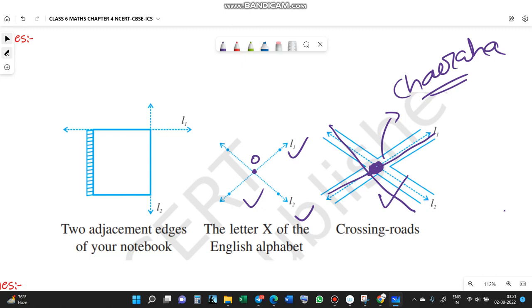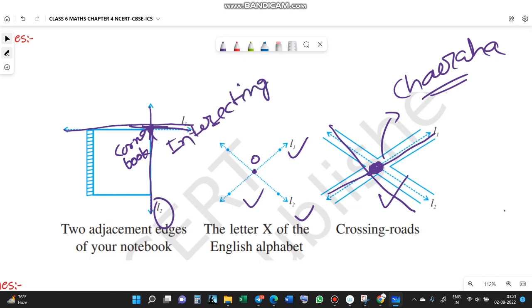These are two adjacent edges of your notebook or book. If you represent this edge by a line L2 and this edge by a line L1, the intersecting point is one of the corners of your book.